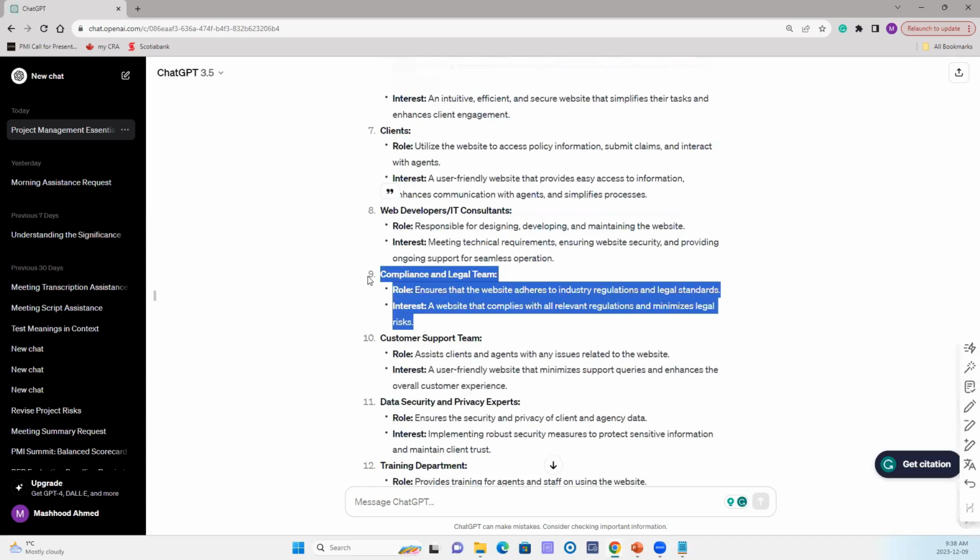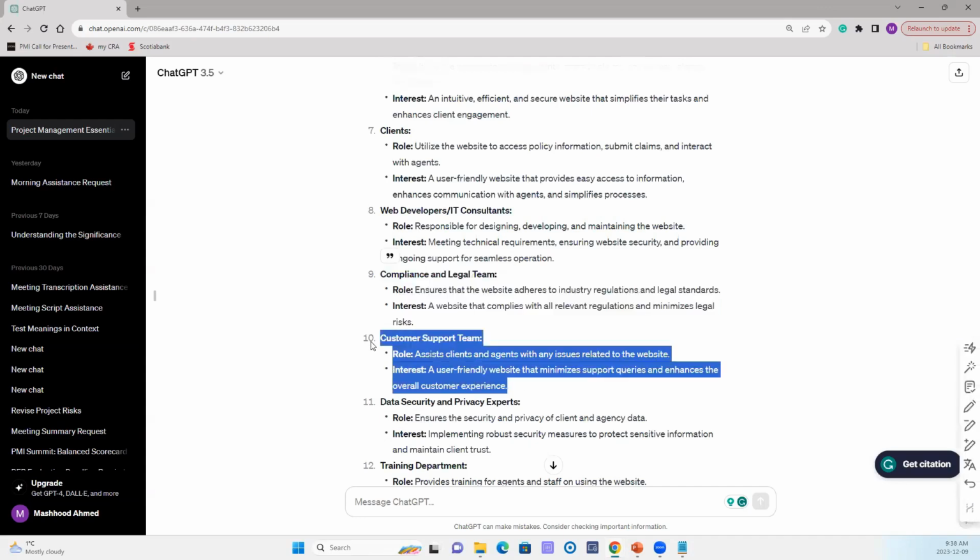Then it talks about compliance and legal team, to ensure that the website adheres to industry regulations and legal standards. Their interest is a website that complies with all relevant regulations and minimizes legal risk. As you know, the insurance industry is highly regulated and they process lots of confidential information and data. That's why compliance and legal is important.